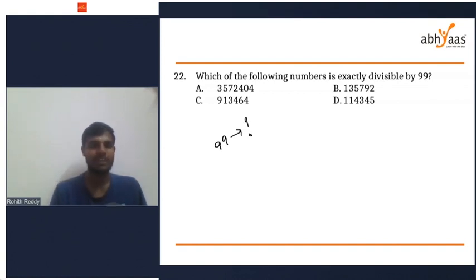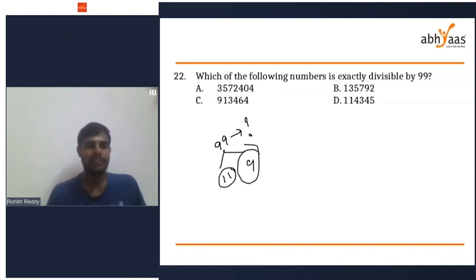If you know the divisibility rule of 11, sir, how do I know the divisibility rule for 99? Simply 11 and 9. 99 can be written as 11 times 9. So check for the divisibility rule of 11 and also 9. Must be divisible by 11 and 9. So first it's better to check 9. If you see option A, 3 plus 5, 8, 8 plus 7, 15, 15 plus 2, 17, 17 plus 4, 21, 21 plus 4, 25. The first option is not divisible by 9, so there is no possibility that it is divisible by 99. First option gone.